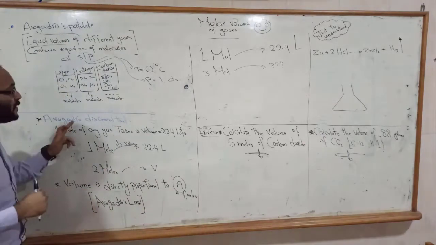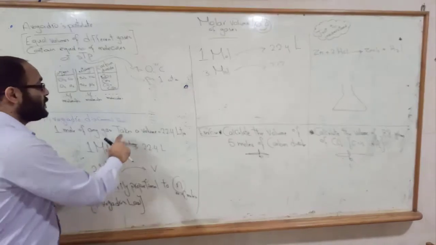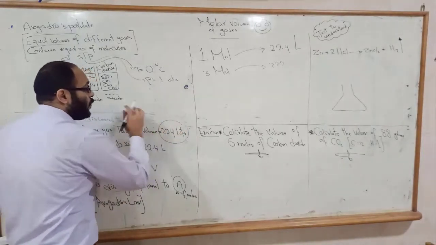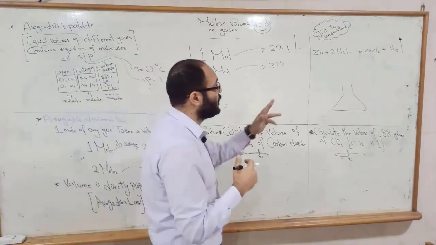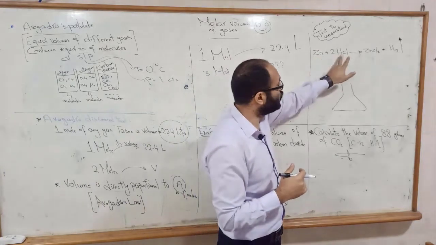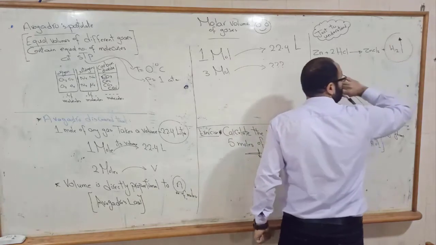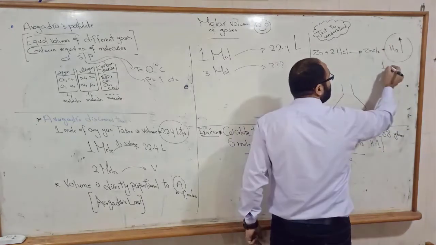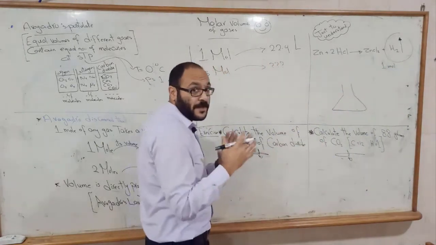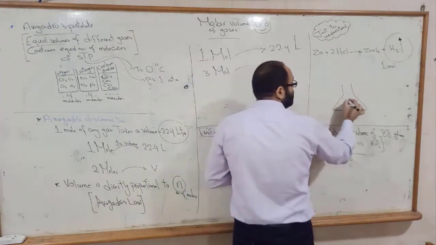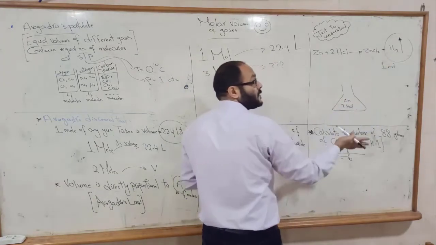Number 2, Avogadro discovered that 1 mole of any gas takes a volume of 22.4 liters. Just to understand, if we have zinc plus hydrochloric acid, they produce hydrogen gas, here 1 mole. If we made this experiment practically, and added zinc to hydrochloric acid, the hydrogen gas evolved.